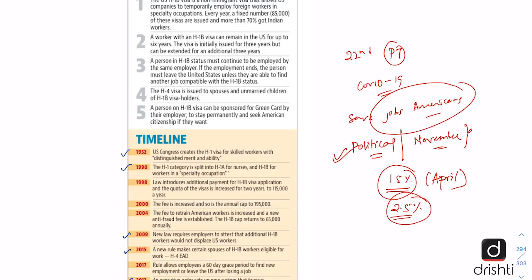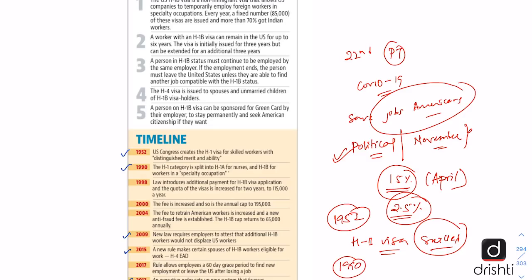Now the H-1B visa was introduced in 1952 by the US Congress. At that time it was known as the H-1 visa and it was only for skilled workers of distinguished merit and ability. But in 1990, it was further divided into H-1A and H-1B. H-1A for nurses and H-1B for workers in specialty occupations. So after this brief background on the H-1B visa, now let us look at the key points of the editorial.